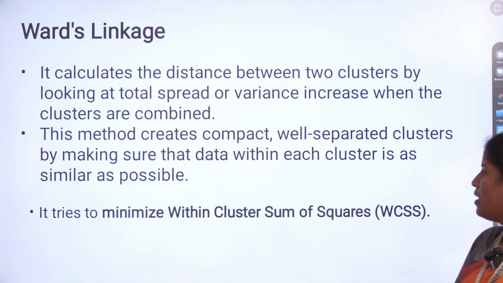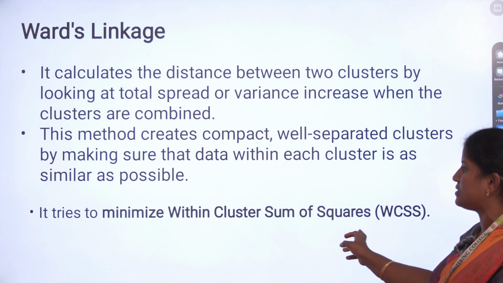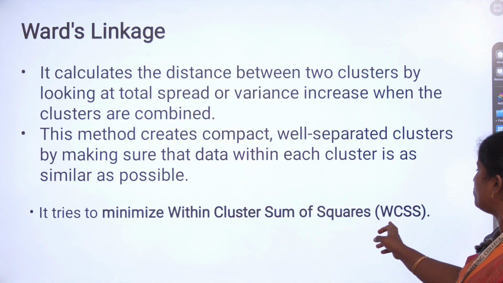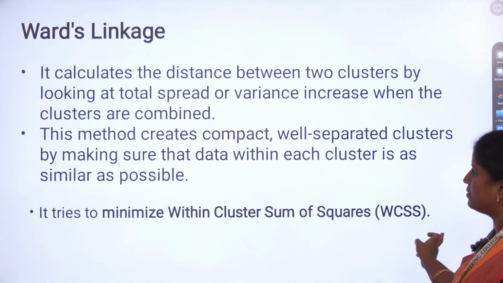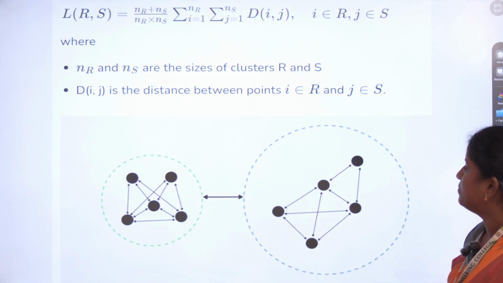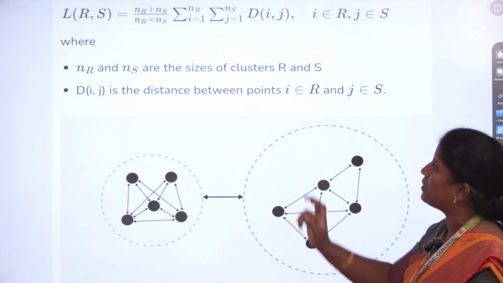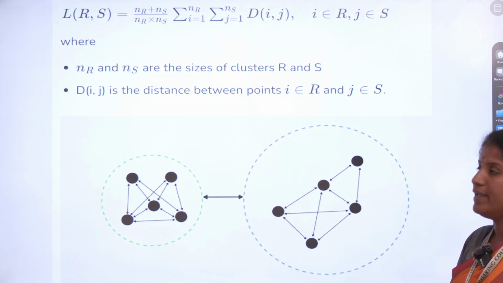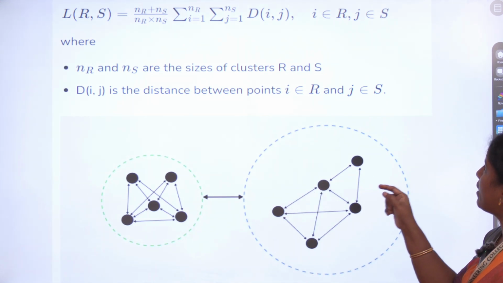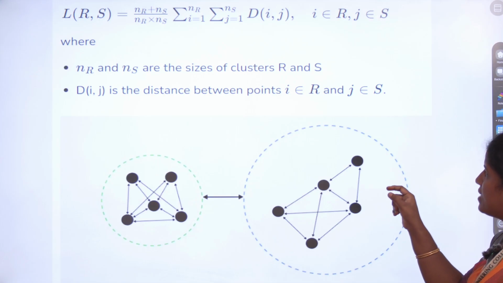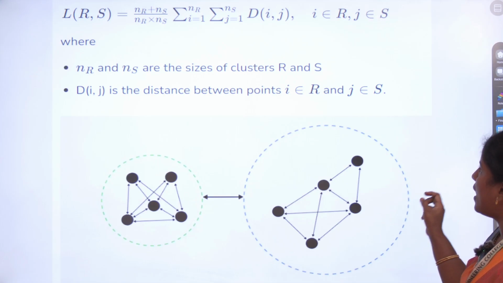It tries to minimize the within-cluster sum of squares, WCSS. This is the formula used for Ward linkage: for L(R,S) we use the size of the clusters and the distance between points i and j.